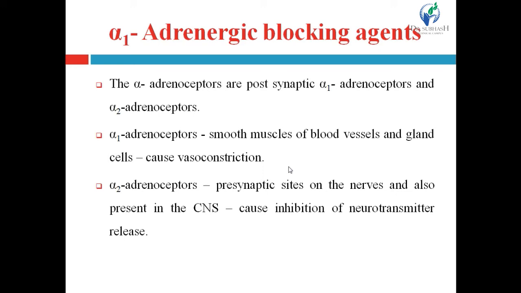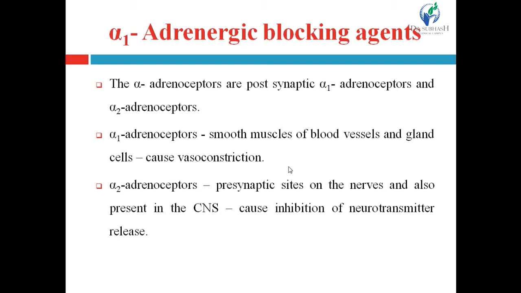And alpha-2 adrenergic receptors are present on the presynaptic site on nerves and also in the central nervous system. Activation of the alpha-2 adrenoreceptor causes inhibition of neurotransmitter release.